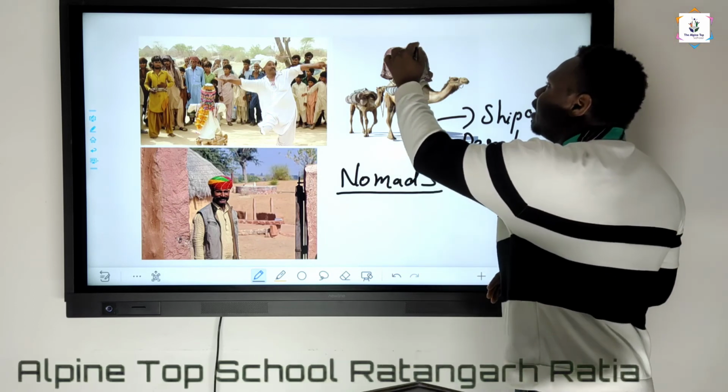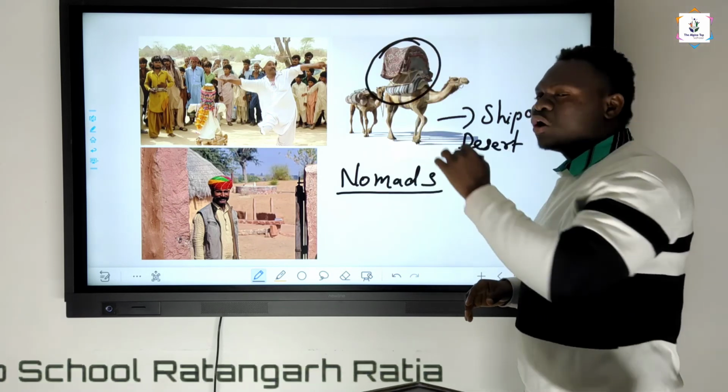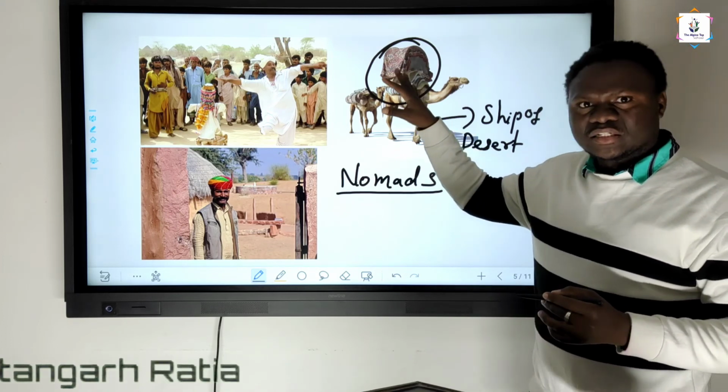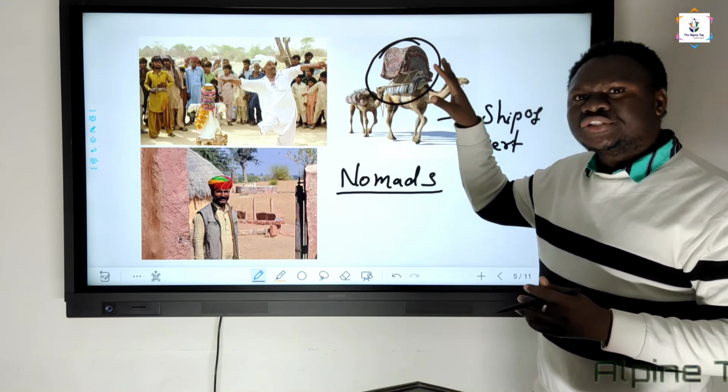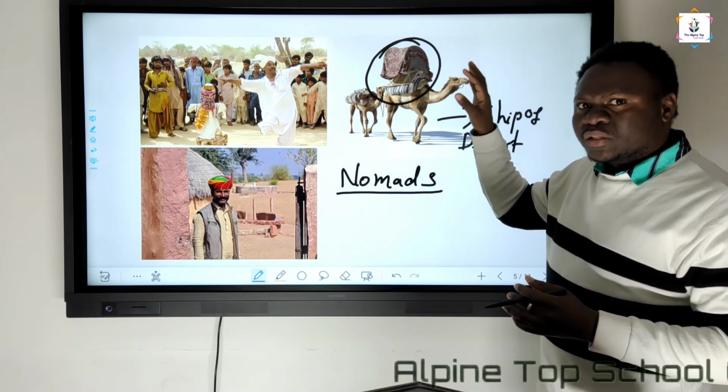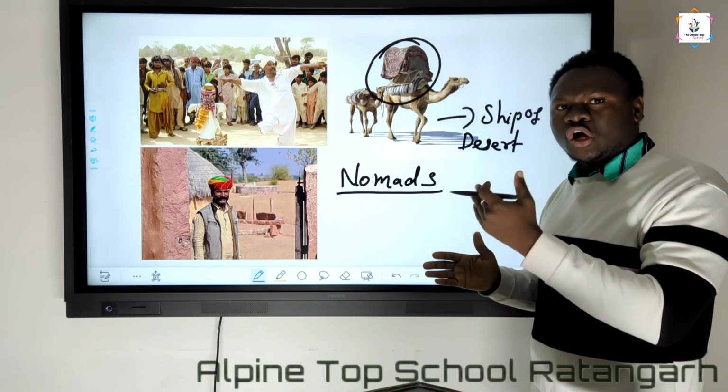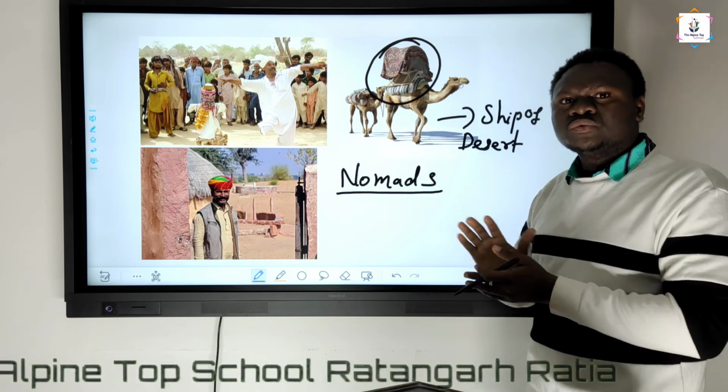And this particular small hut like thing is called the caravan. These caravans help them to sit on the camel particularly for a long period and travel from one place to another place.